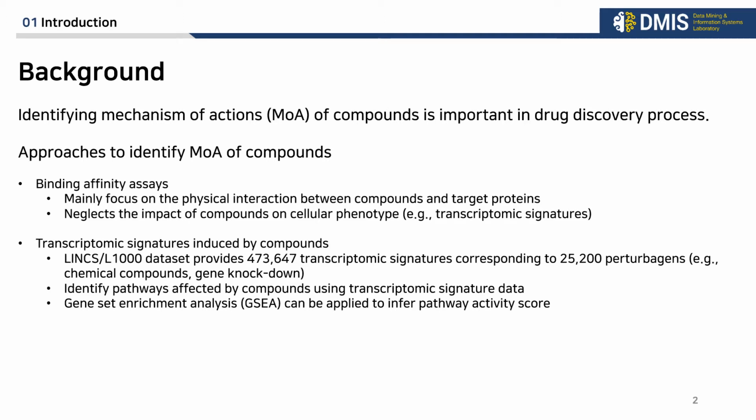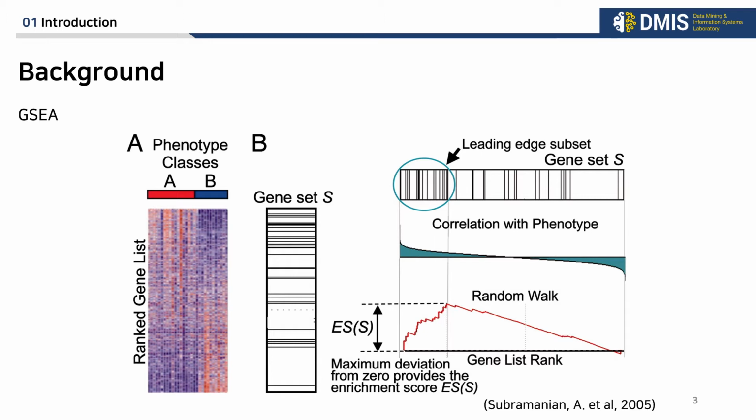We can apply gene set enrichment analysis to infer pathway activity score. This is the overview of GSEA. GSEA needs a ranked gene expression list L and gene set S, which consists of pathway genes. The score is calculated by walking down the ranked list L, increasing a running sum statistic when you encounter a gene in S, but decreasing it when you encounter genes not in S. The final enrichment score is the maximum deviation from zero encountered in the random walk.